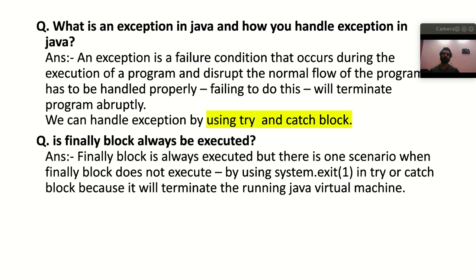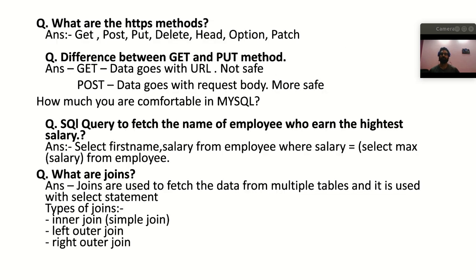So the finally block always gets executed. Only one scenario is there: if System.exit is found in a try block or in a catch block, then only the finally block will not get executed, right? So the next question was, what are the HTTP methods?